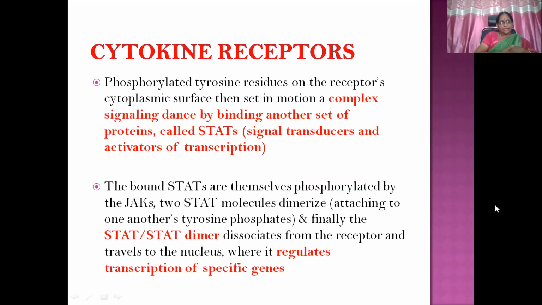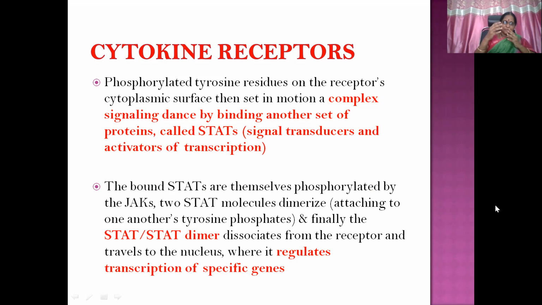Phosphorylated tyrosine residues on the receptor's cytoplasmic surface then set in motion a complex signaling dance by binding another set of proteins called STATs, signal transducers and activators of transcription. So after JAK stimulation and phosphorylation of tyrosine residues, the STATs come and bind with the receptors. These bound STATs then get phosphorylated by JAKs.